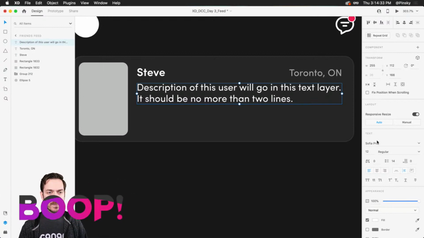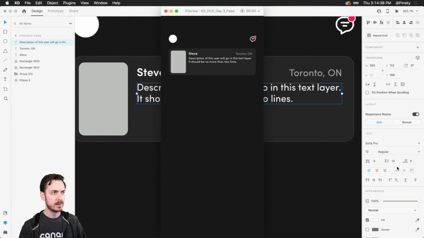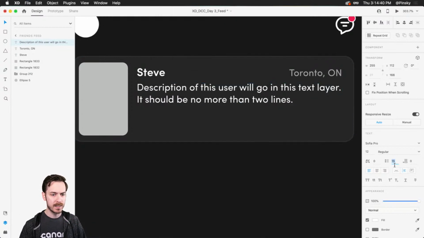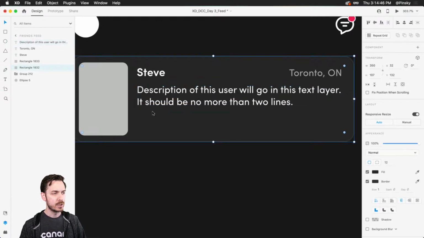Oh yeah. All right, so this one, probably 12 might work in terms of the size. I might want to bump up the line height just a little bit and move it on down a touch. Perfect. All right, now the last two things we might want in this area are buttons, maybe to challenge this user to whatever it might be, and also maybe to message.